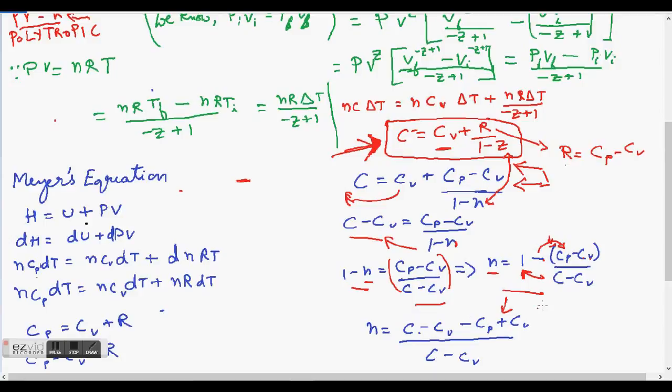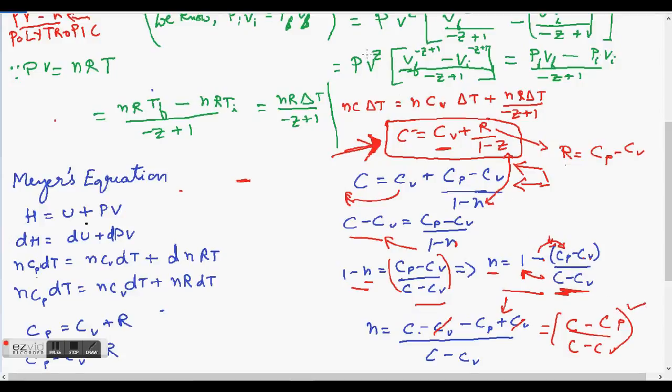So this is what I will get, and then C minus CV is now the LCM since I have multiplied 1 with the denominator, right? So CV and this CV will cancel out. Minus CV plus CV is 0, and what I will be left with is N is equal to C minus CP over C minus CV, which is the option number 3, and that is the right answer. So this is how you can solve the question in short.